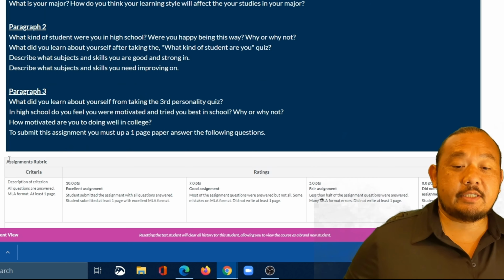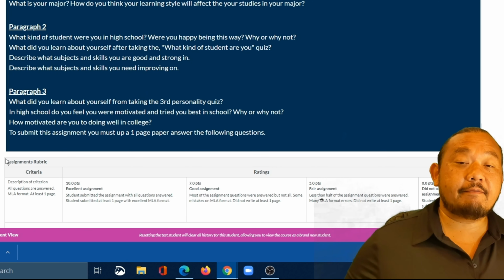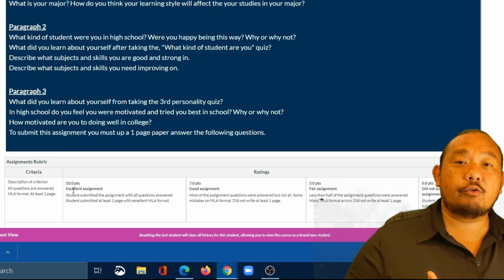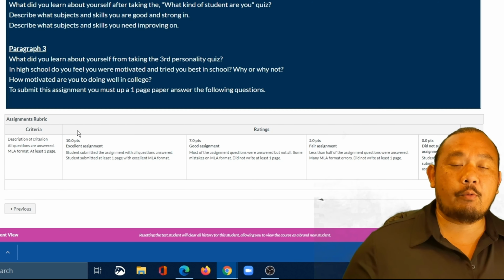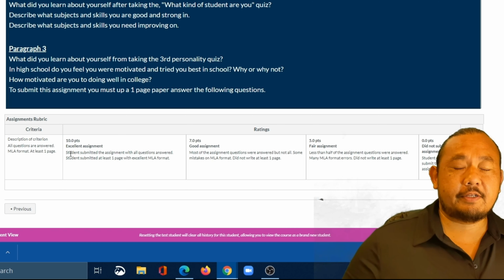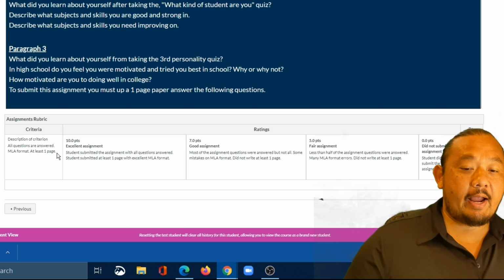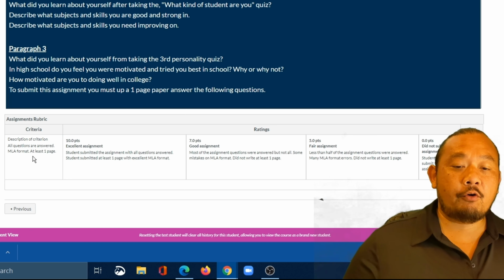In addition, each one of the assignments that you have to turn in has what's called a rubric. Now a rubric is how us instructors grade your paper. Before you start writing and when you're finished writing, make sure you take a look at the rubric. It's pretty simple. For this assignment, what I'm going to grade you on is right here. I'm going to look to see that all questions are answered and that it's MLA format and that it's at least 1 page. So basically that's how you know how I'm going to grade.